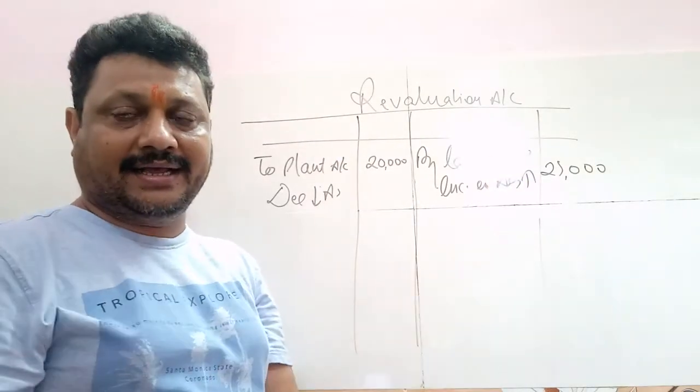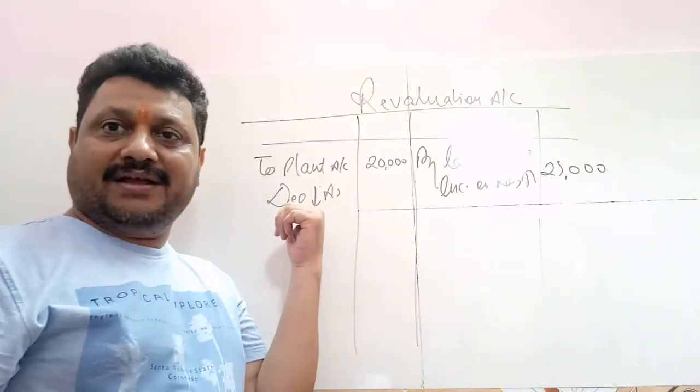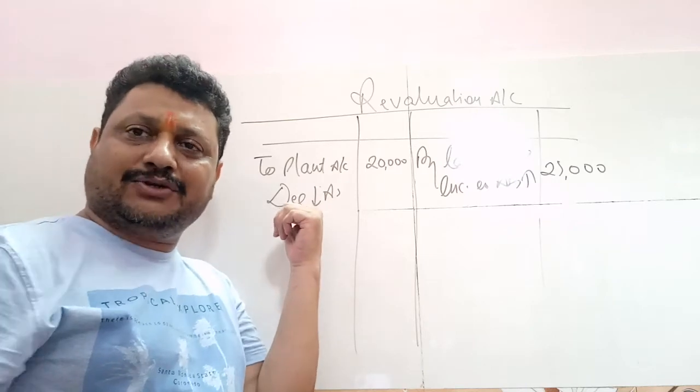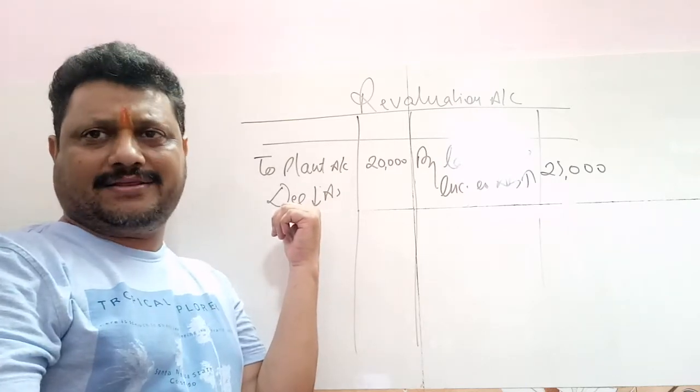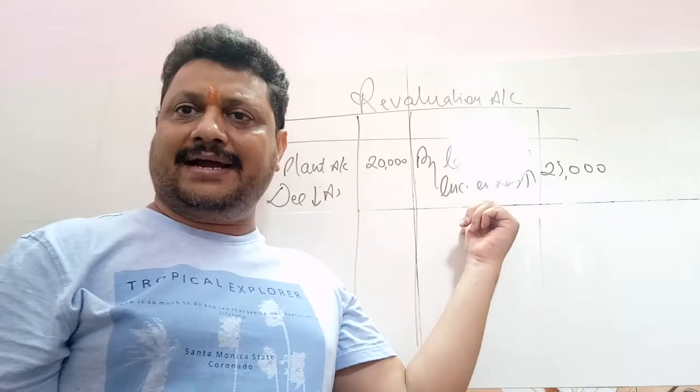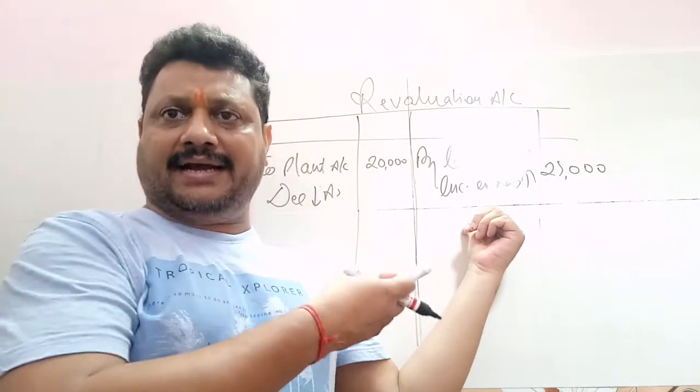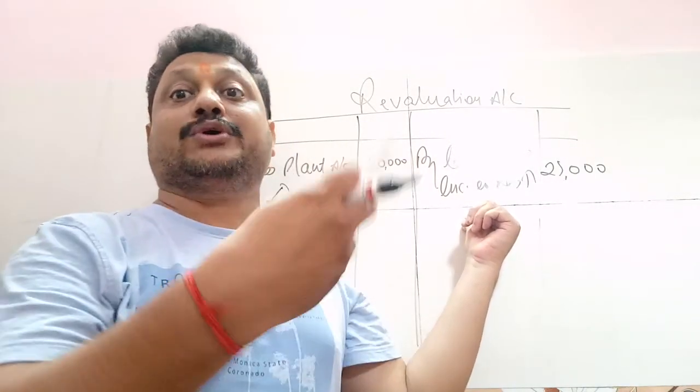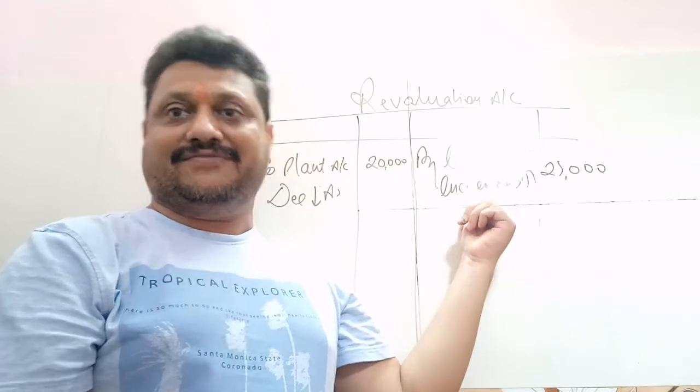And what is the journal entry? For a decrease in assets, the journal entry will be revaluation account to that particular asset. And for an increase in the value of assets, on the credit side, like here it is land and building, so land and building to revaluation account.